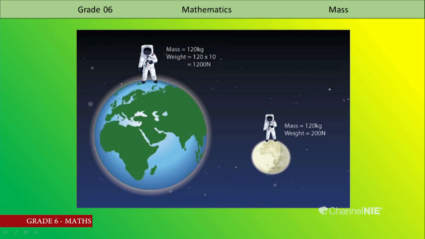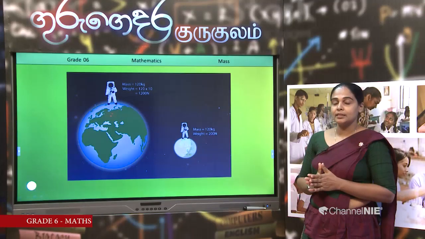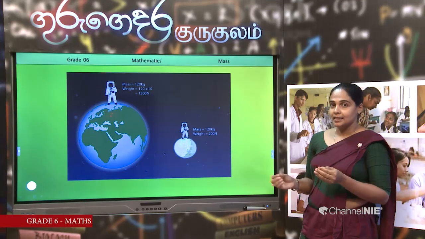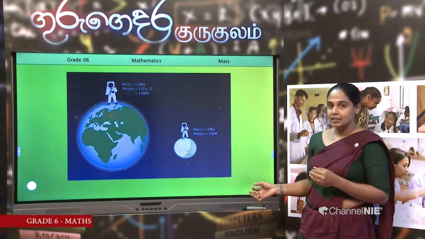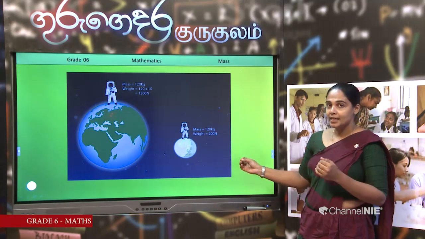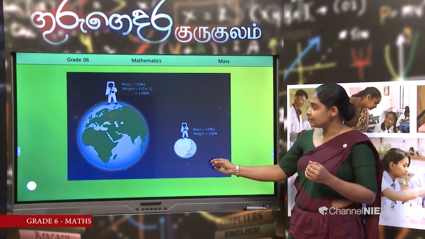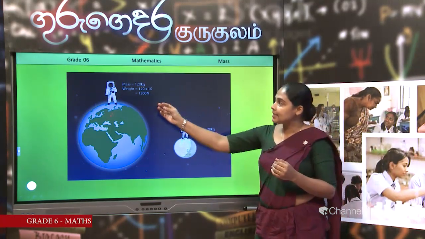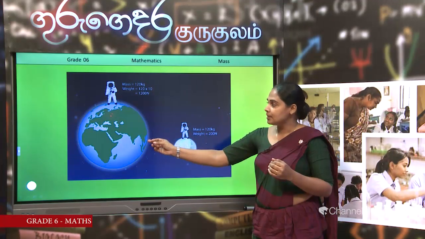Now, the astronaut is on the moon. What is the mass? Mass is 120 kilograms. Here also the mass is 120 kilograms. Then the weight is 200 newtons. What happened? Here it has also decreased. You know the reason. The attraction towards the center of the moon is less than the attraction towards the center of the earth.